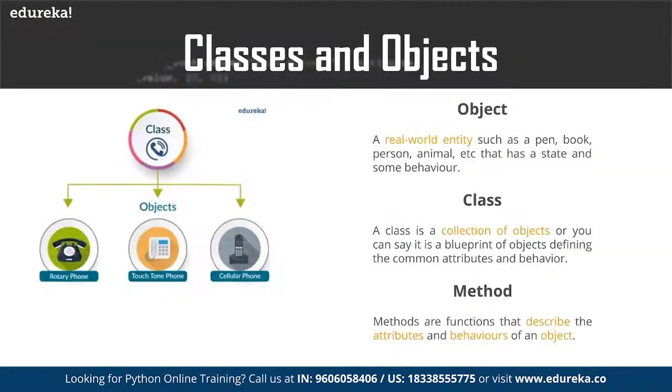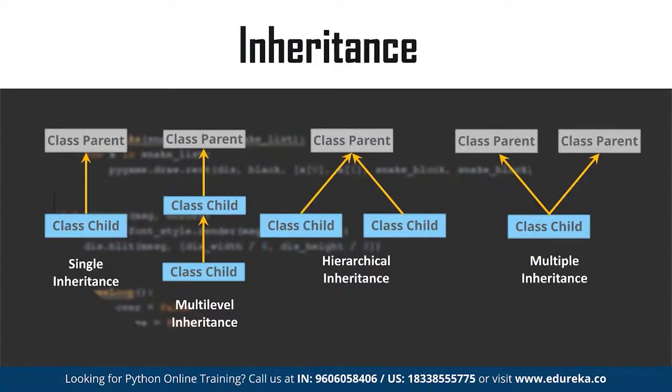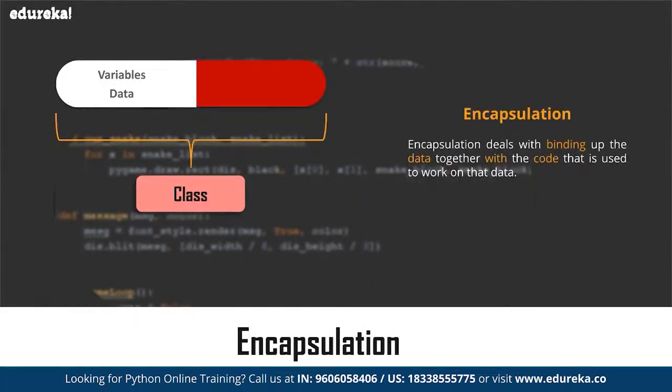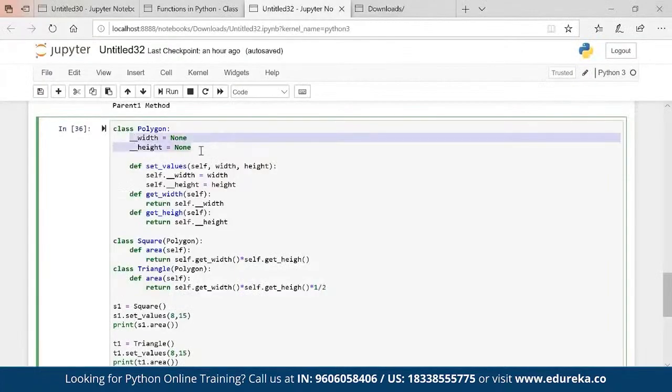Now, what else do we have? So we spoke about objects, we spoke about class, we spoke about methods. We spoke about different types of inheritances as well: hierarchical, multiple, multi-level, single. Right? We had a discussion about it. Then we'll talk about polymorphism, but before that we spoke about encapsulation as well, right? We are creating a variable which is nothing but a private variable. So encapsulation is nothing but making things private, okay, which is one of the fundamental concepts of object oriented programming languages.